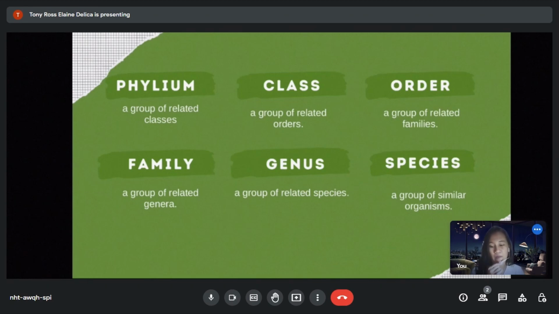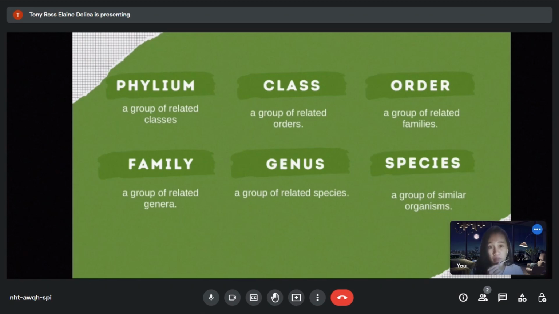The next one is a group of related species, also called genus. Genus is a more specific rank in the taxonomic hierarchy. The genus includes the scientific names of organisms, species name and genus name. The scientific names are written in italic style, and the genus name is always capitalized.